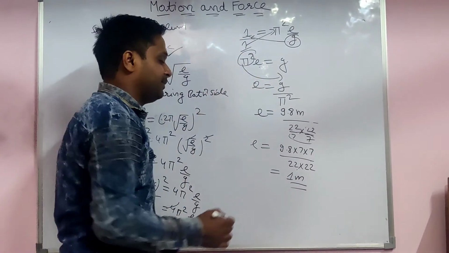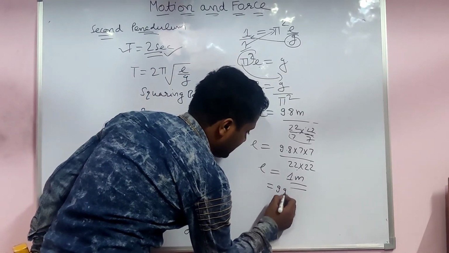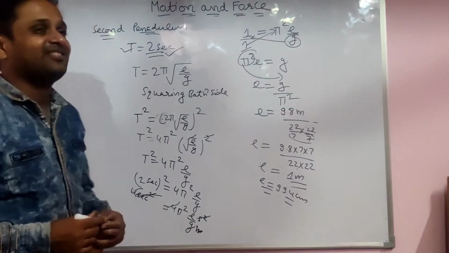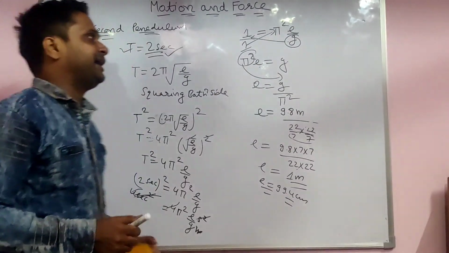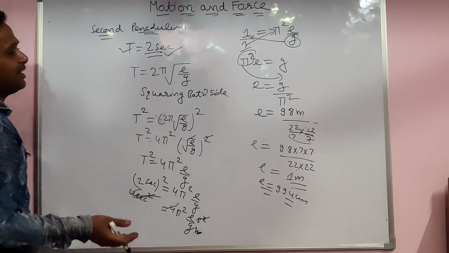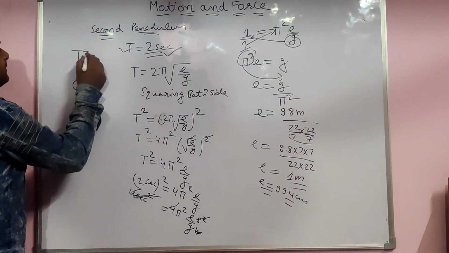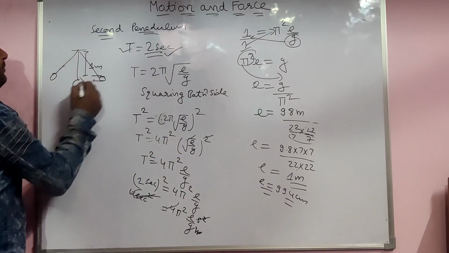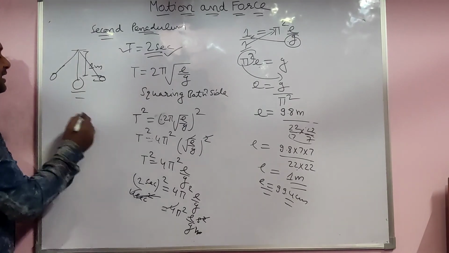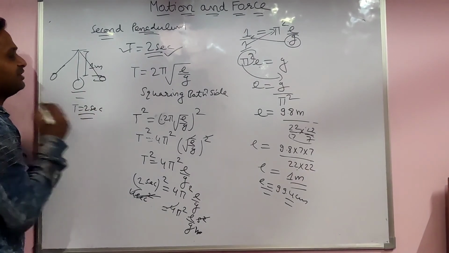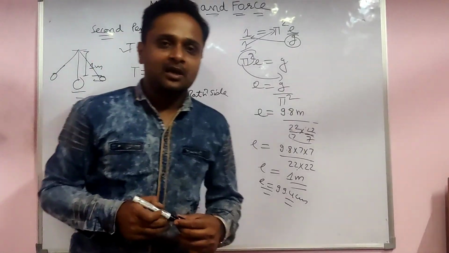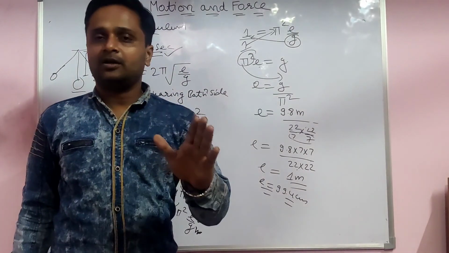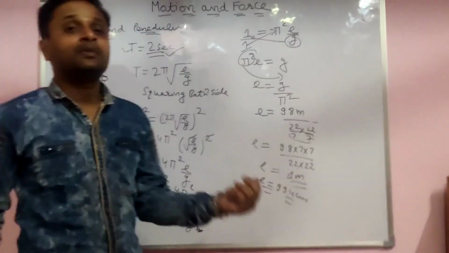The value comes approximately 1 meter, or maybe 99.4 centimeter. It means a second pendulum's length is always about 1 meter. Keep in mind how to find the time period of the second pendulum: take one pendulum with string length 1 meter, measure the time period for 20 oscillations, and divide by 20. The time period will come as 2 seconds. Very easy. This is my explanation, students. I already explained the factors on which the time period of a pendulum depends and does not depend, and this one for the second pendulum.